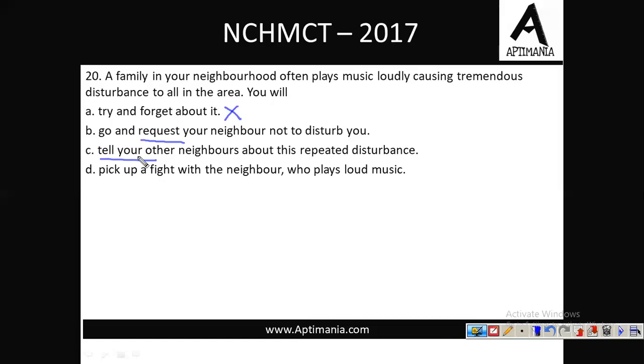Now B, requesting, is somewhat polite way. तो polite way में हमें जाके उनसे पहले बात करनी चाहिए कि देखिए आपकी वजह से issues हो रहे हैं, तो प्लीज आप इसका ध्यान रखिए. Fine. Pick up a fight. This is never an option. So the best option again is option B.